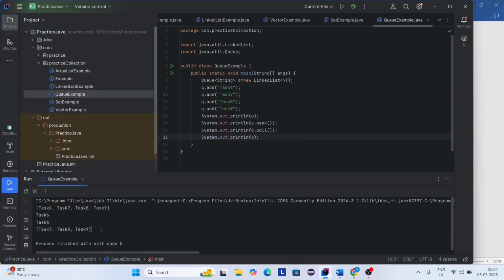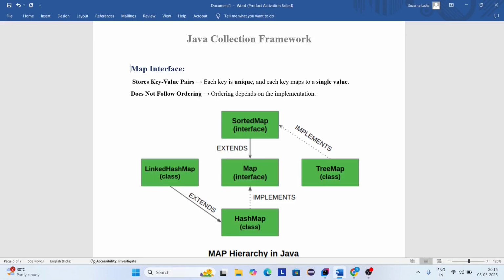Okay, thank you. Guys, today we are going to discuss the Map interface. Here Map is an interface present inside the java.util package. It stores key and value pairs. Each key is unique and each key maps to a single value. Keys should always be unique and values can be duplicated or repeated. Both key and values are considered objects.